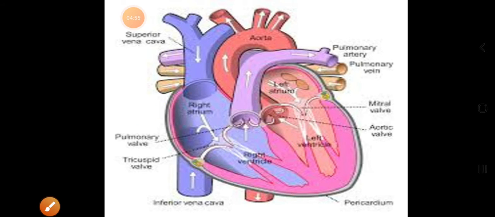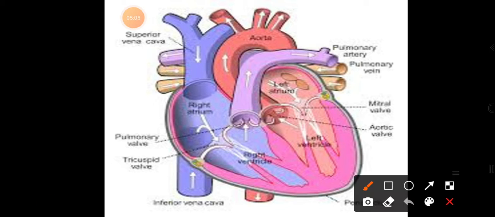Now you know that your heart collects the blood for the purification process. The blood is collected from different body parts of our body. If you observe carefully, the right auricle is the chamber into which the impure blood is collected.